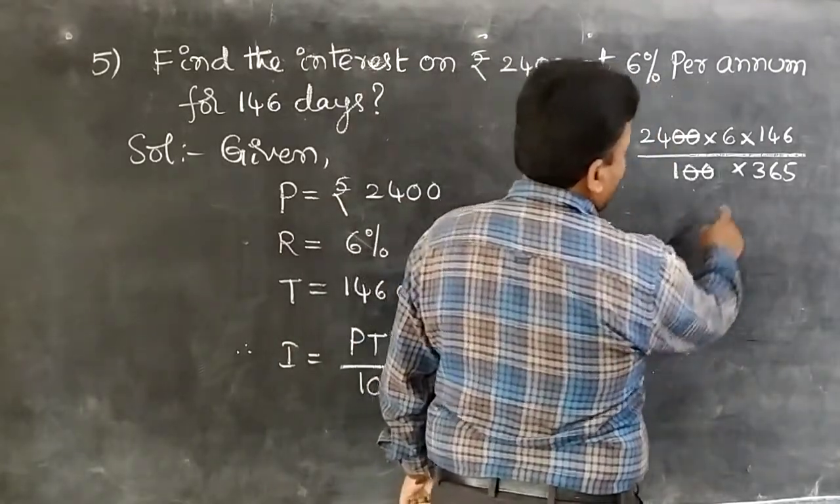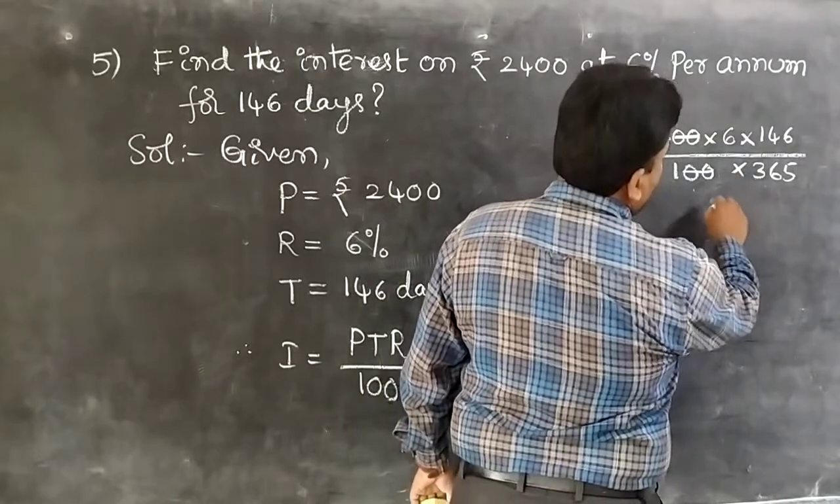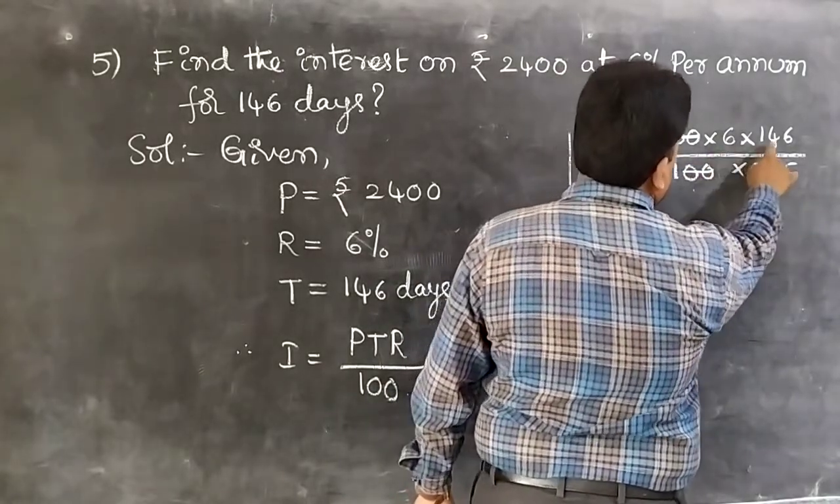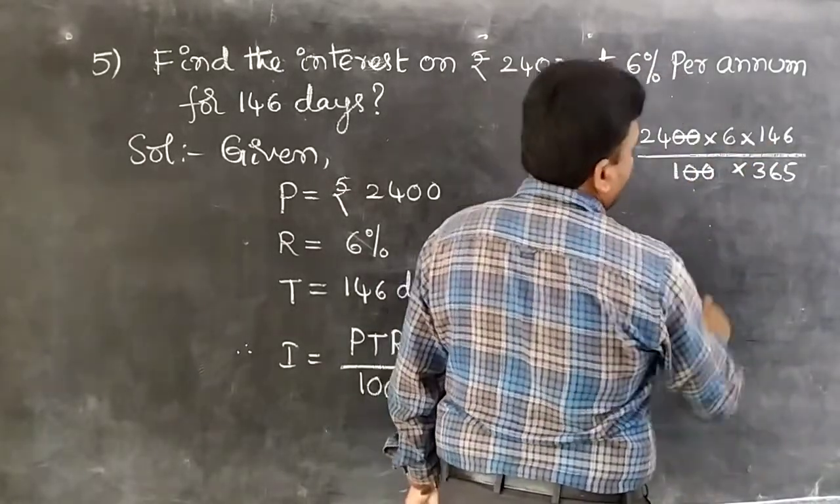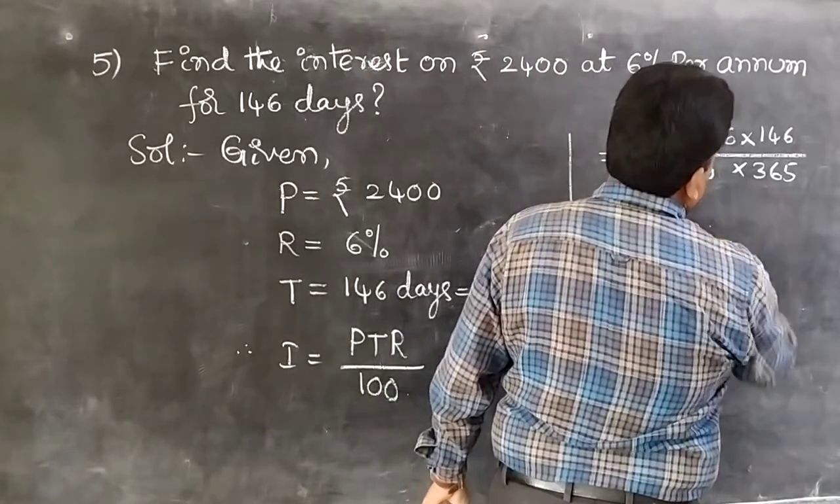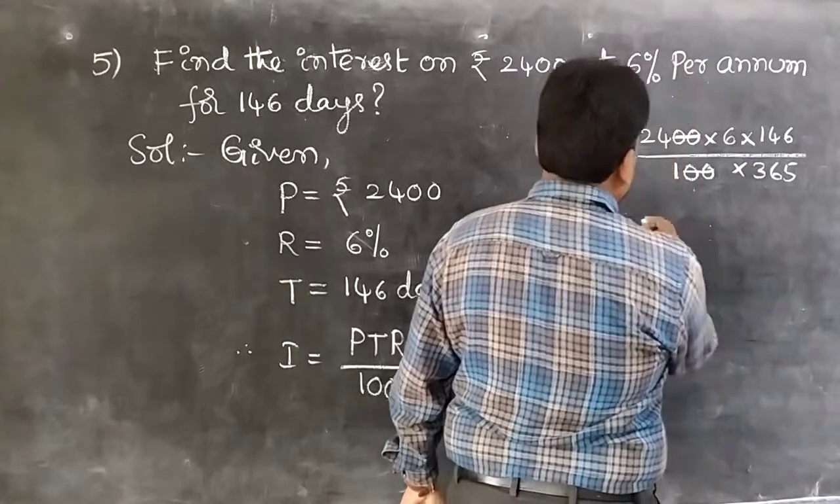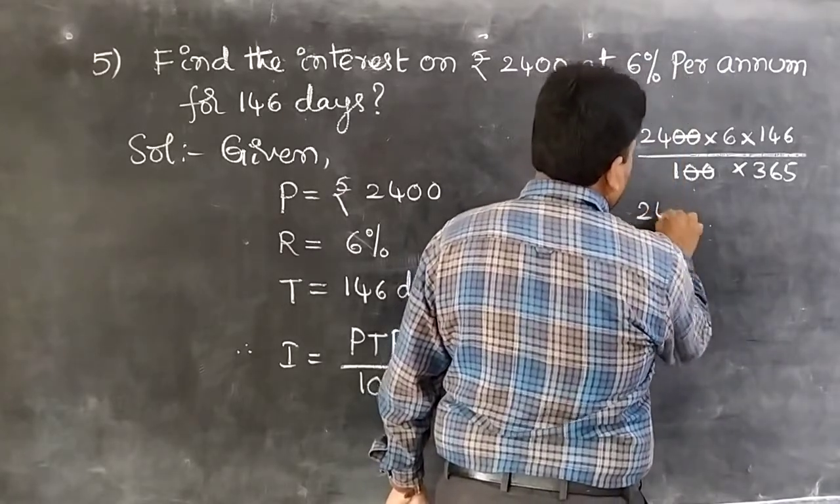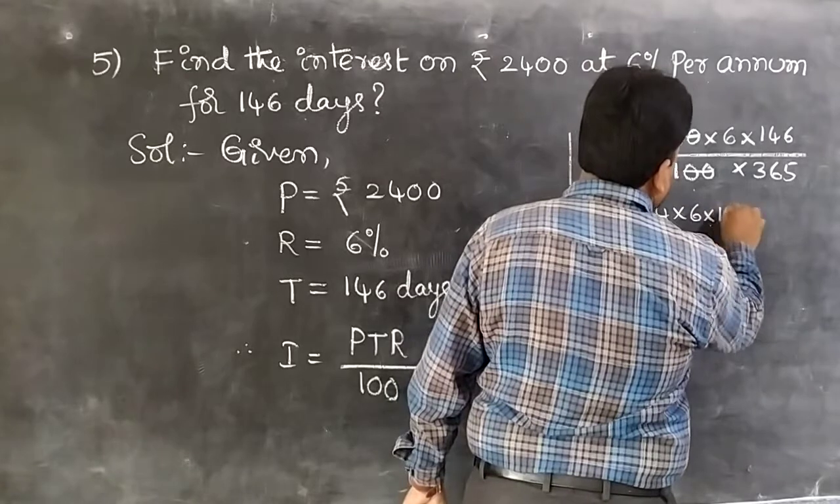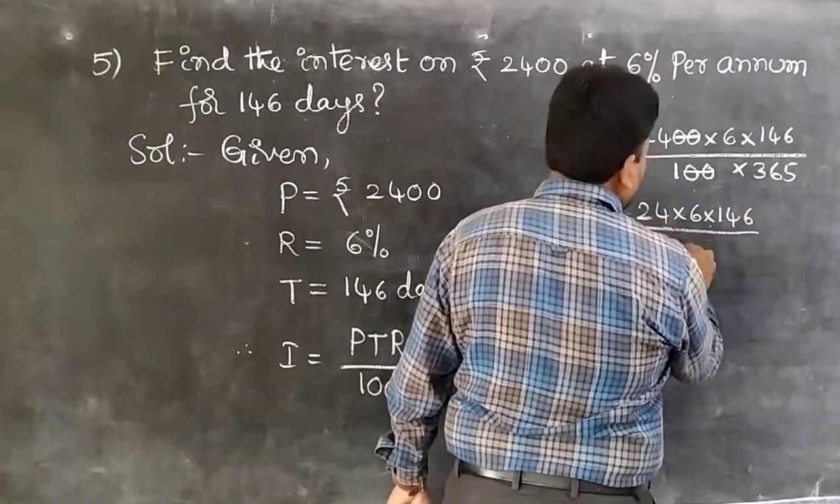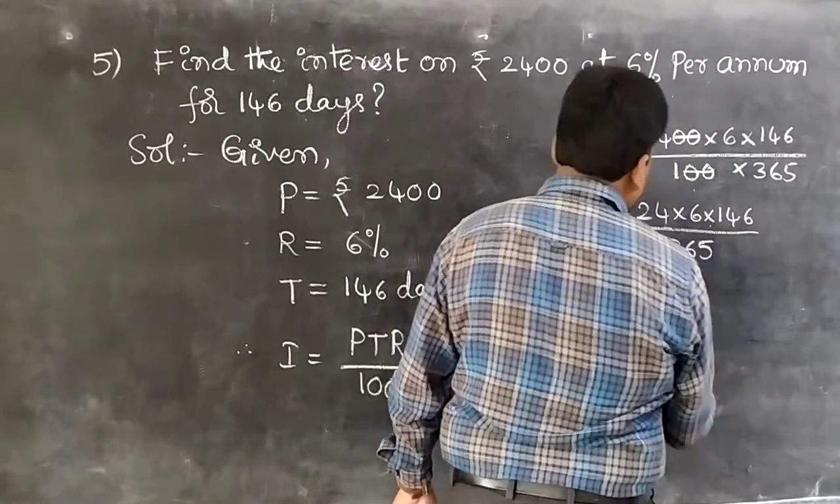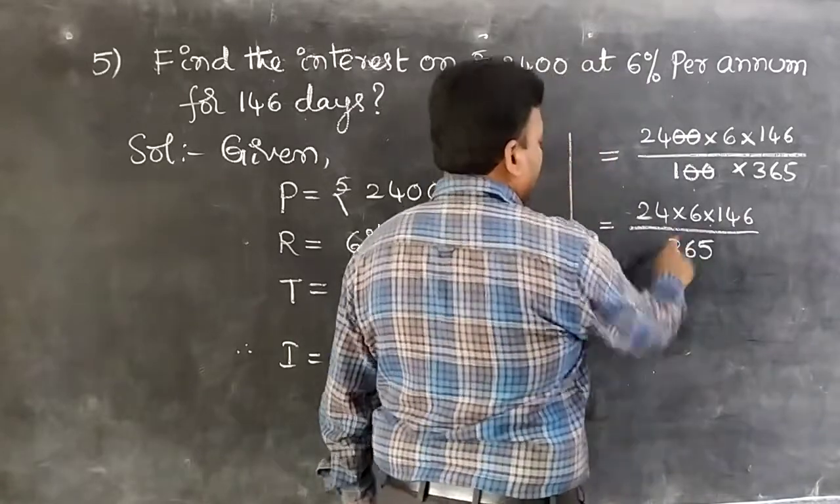So not possible. Just 5. Okay, 24 into 6 into 146. Observe. 5 7s are 35, 5 3s are 15. Better to take 24 into remaining 6 into 146. 146 by 365. So do the product, students.